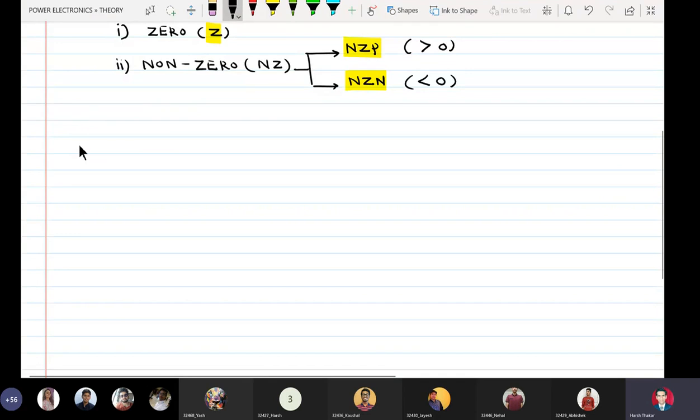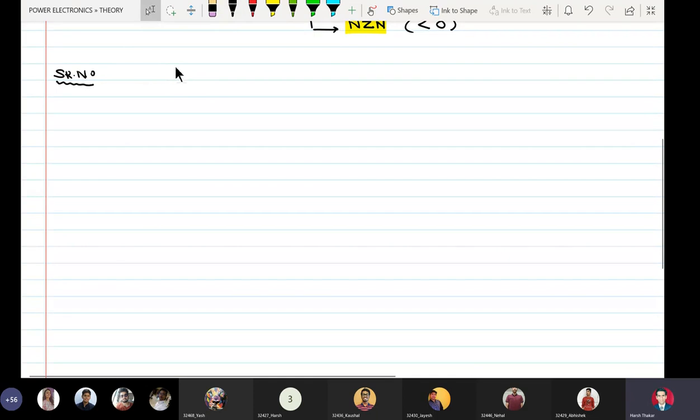Now we'll start with waveforms which give us an obvious indication about their RMS and average content, and we'll gradually move on to more complex waveforms. So we have the first column as serial number, then the waveform, and then average content and RMS content.